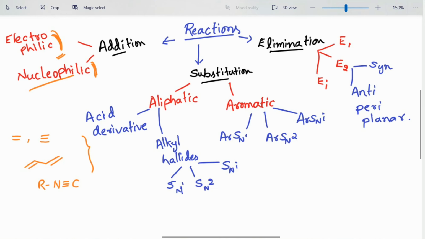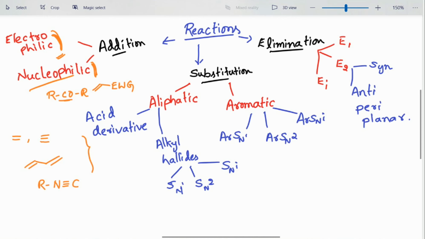If you are considering a nucleophilic addition reaction, there again we can have certain example substrates. For example, if you have an RCOR system, a ketone group, and you treat it with a nucleophile, the nucleophile will undergo an addition reaction with it. Or it may be a substrate like an alkene having an electron withdrawing group attached to it, just like Michael addition or direct addition.